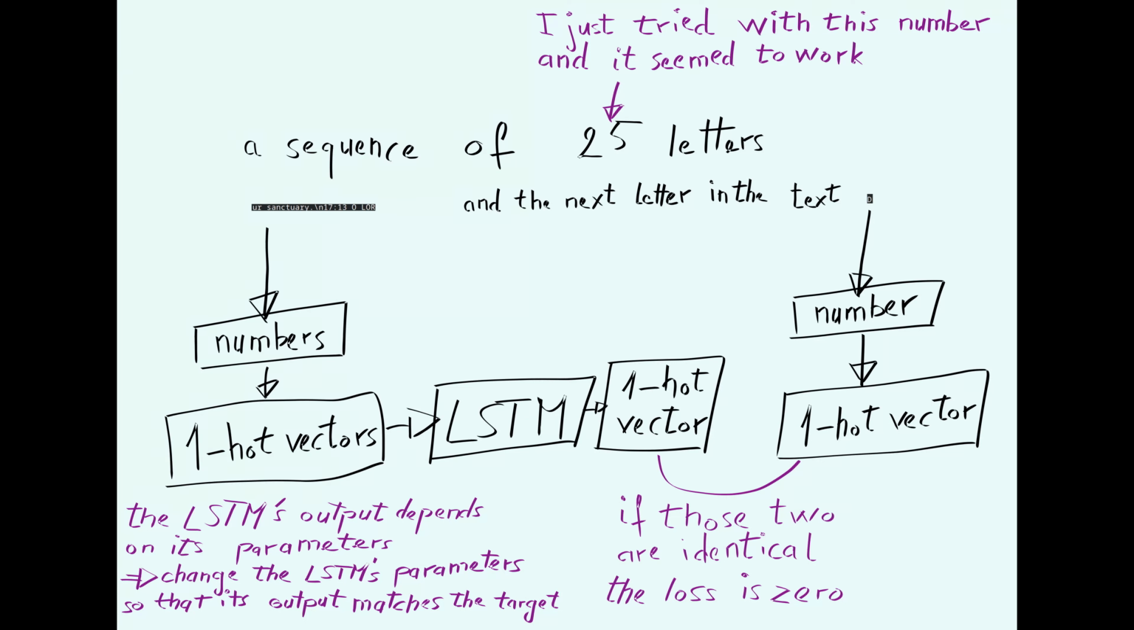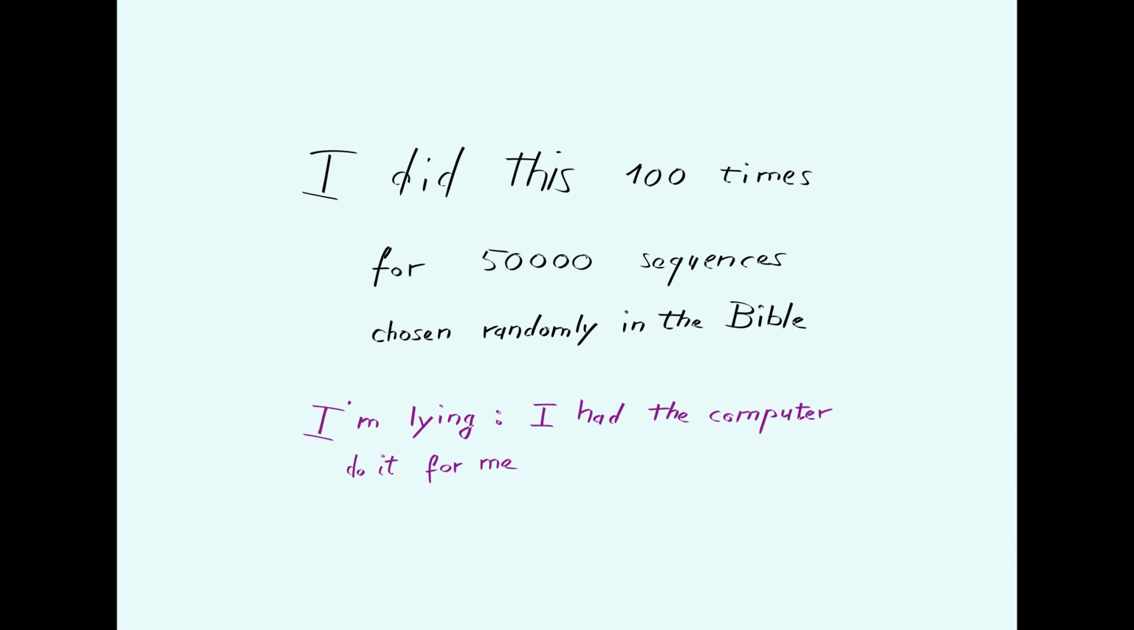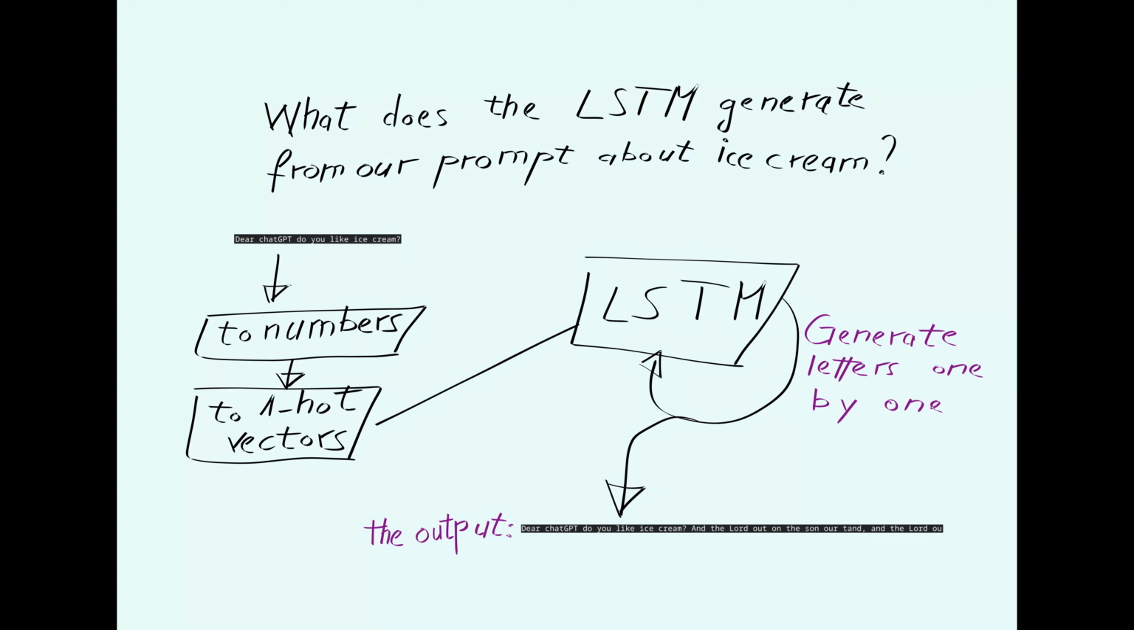So I translate those 25 letters into one-hot vectors and feed them into the LSTM. And I get one vector as the output. I compare this output with the 26th letter of the sequence and change the parameters of the LSTM to minimize the difference between the LSTM's answer and the true letter. All this is done in the one-hot embedded vector form, because that's where the LSTM is at ease. But when I have done this several thousand times, I can see what the LSTM generates from our prompt.